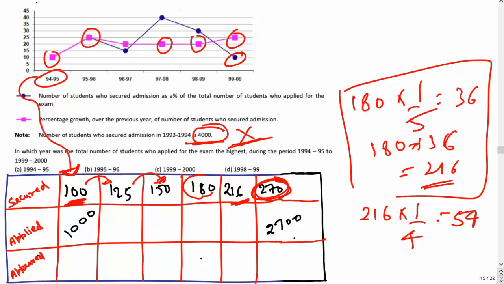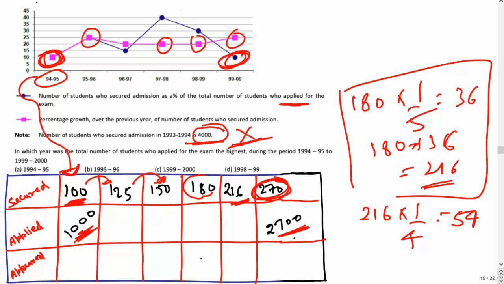Now if this is 270, you know that secured was 10% of applied. You can see the blue line is giving you this relation between secured admission and applied for the exam. In the last year it is 10%. So this value comes out to be 2700. I hope it is clear. And here also you can see 100. This is 10,000. How is this 10,000? Because this blue line is not visible over here because it is overlapping with the pink line. It is at 10%. So here it is 1,000.